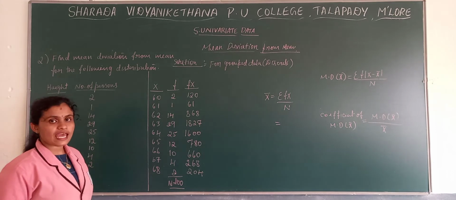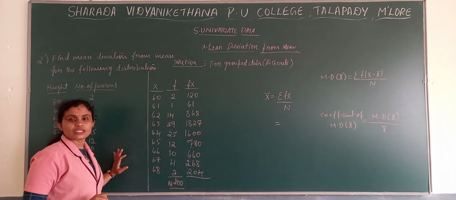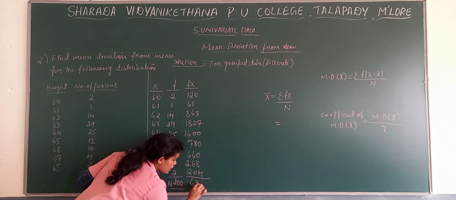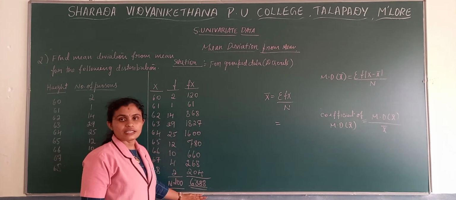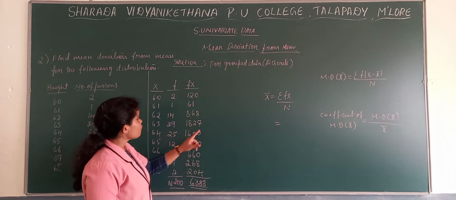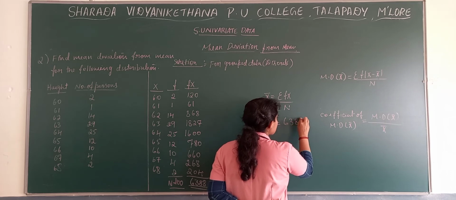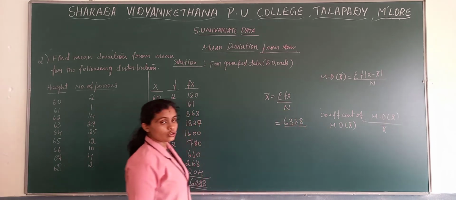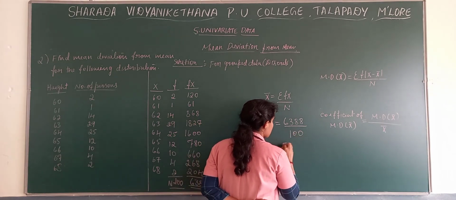These are the fx. Now, total it. When we total it, we get 6,388. So sigma fx is 6,388, divided by the total number of frequencies, which is 100.